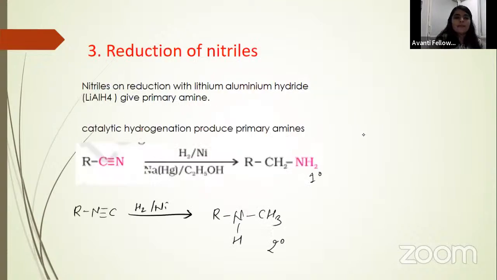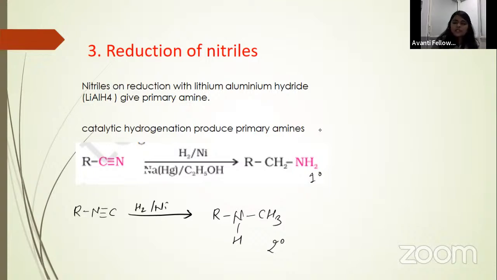Okay. Next process is reduction of nitrile. Nitrile means CN group. Okay. So if you want a primary amine, then you can take alkyl nitrile with H2 and nickel.